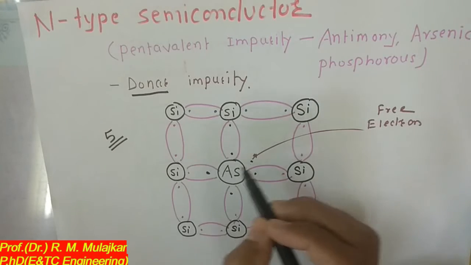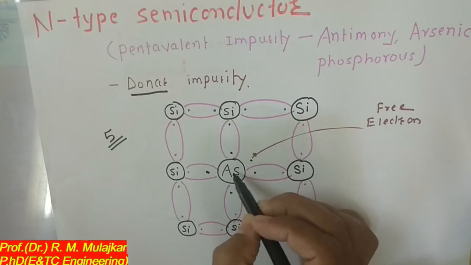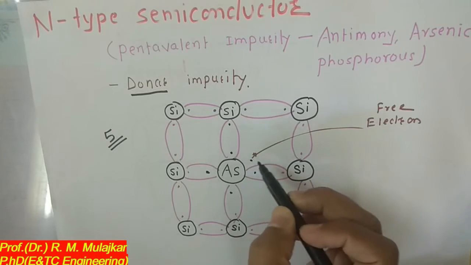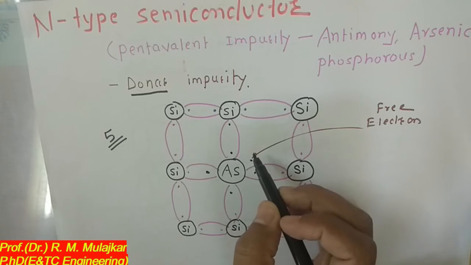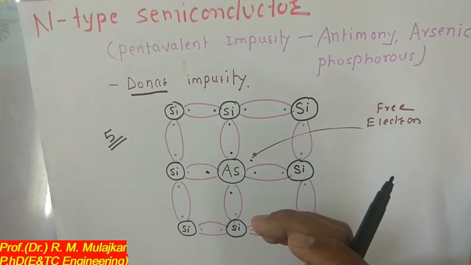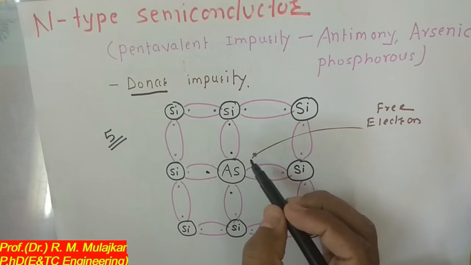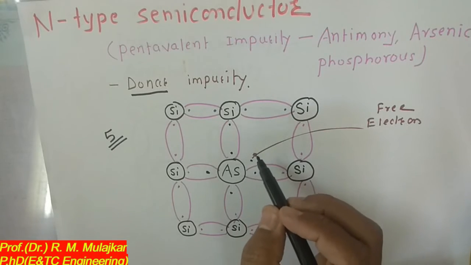Now when sharing this, one electron remains free in this arsenic element. So this electron is responsible for the conduction, and as we know, when the electrons are flowing, we can say the current is flowing through the circuit.